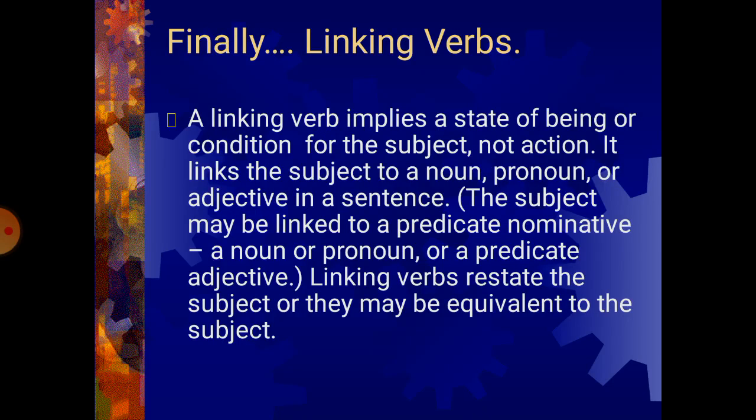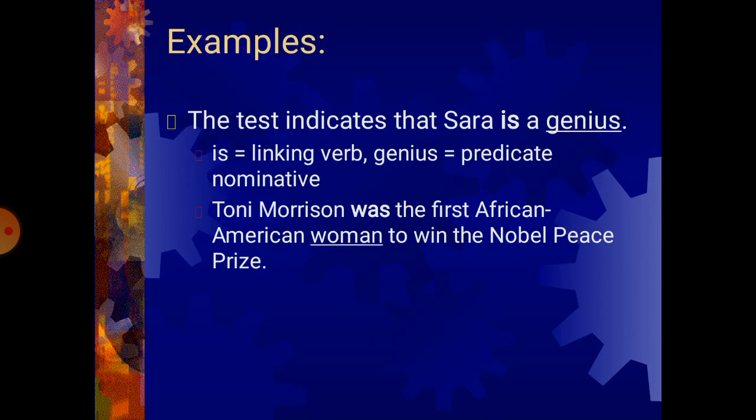Finally, we have the linking verbs. A linking verb implies a state of being or condition for the subject, not action. It links the subject to a noun, pronoun, or adjective in a sentence. The subject may be linked to a predicate nominative, a noun or pronoun, or a predicate adjective. Linking verbs restate the subject or they may be equivalent to the subject.